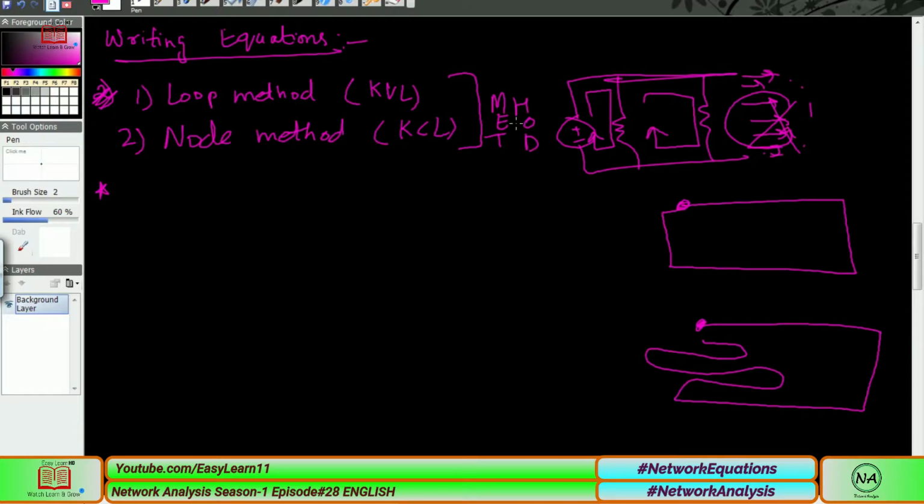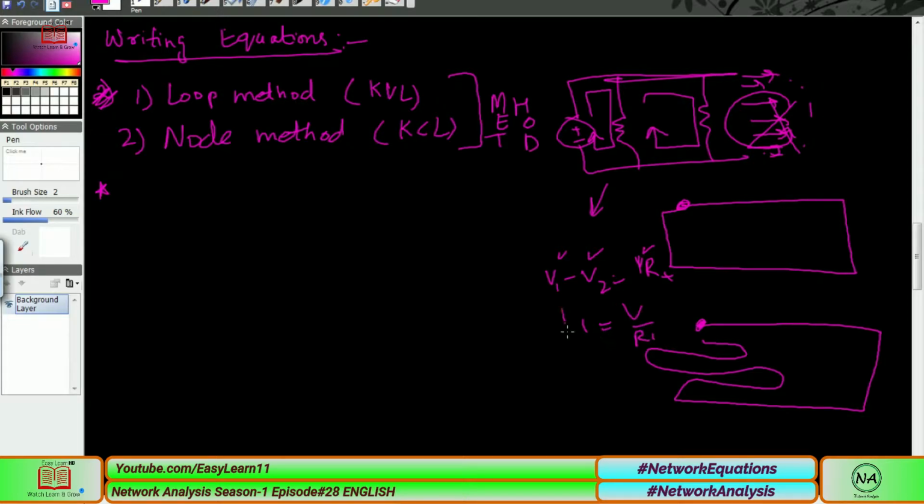Anyway, these are the two methods I have written here. We will choose the method which results in the smaller number of variables. For example, the first method I chose, Kirchhoff's voltage law, results in V1 minus V2 equals IR and so on. You can see there is one voltage, a second voltage, and a third, the current, so three variables can be seen. On the other hand, if we apply Kirchhoff's node law, the current law, we can see I equals V over R1.